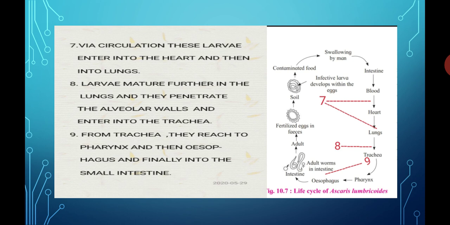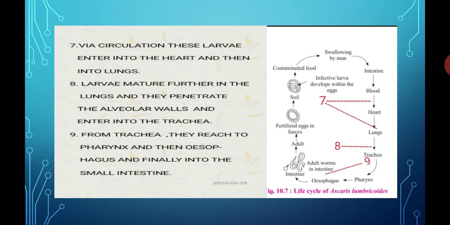Part number 8. After reaching the lungs, the larvae mature and become adults. They start penetrating the alveolar walls and finally enter into the trachea.